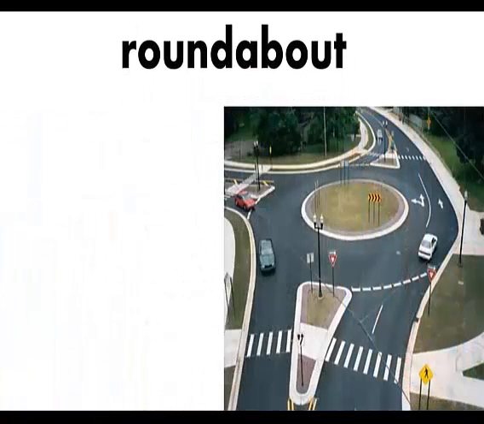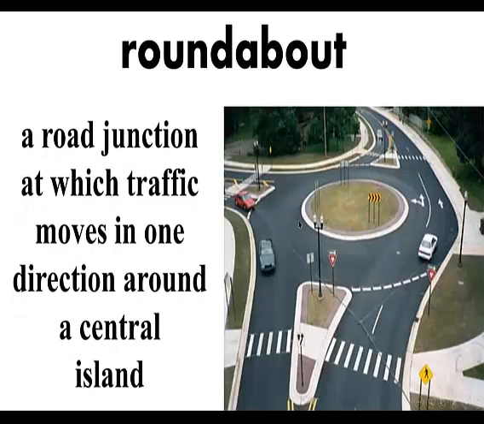The next word is roundabout. Look at the picture and you will know it as soon as you look. The roundabout is a round junction at which traffic moves in one direction around a central island. Yeah, this is the roundabout.